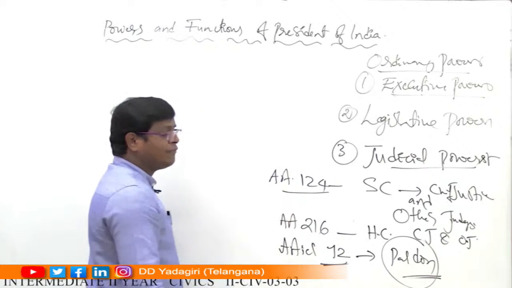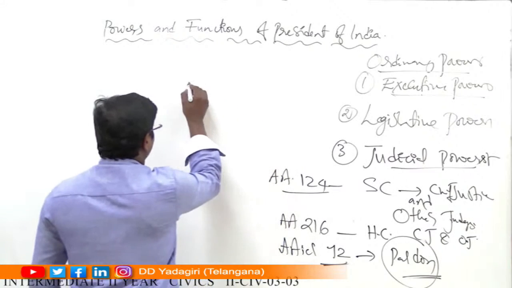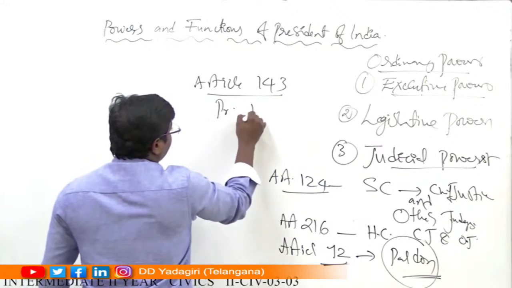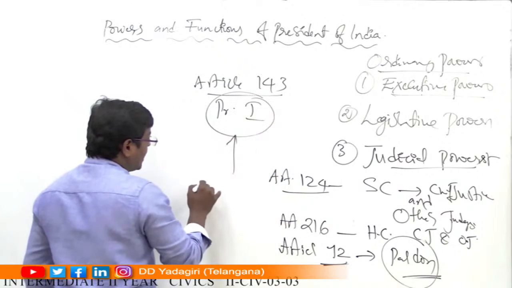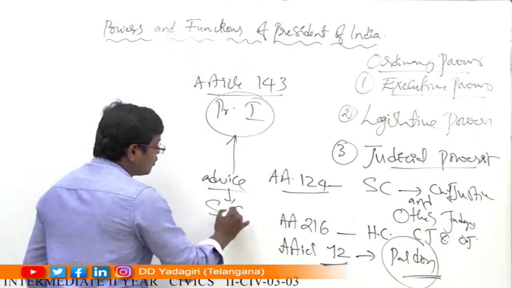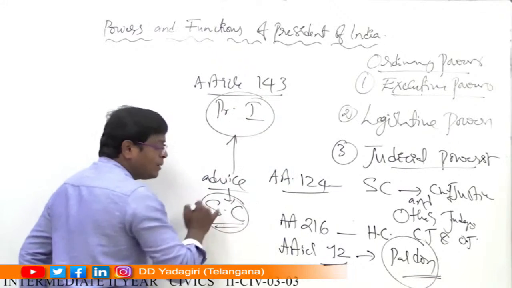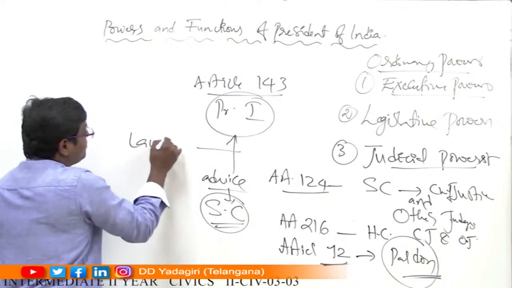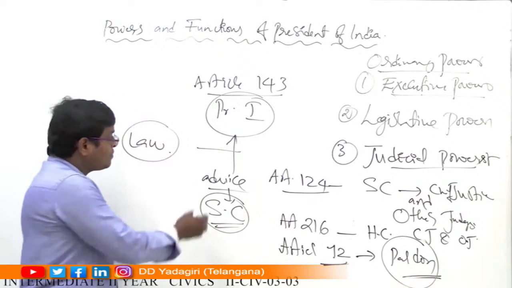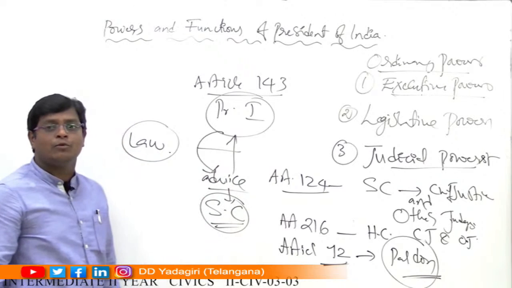And also the President of India has the power to take advice from the Supreme Court of India under Article 143. Article 143 describes that the President of India has the power to take advice from whom? Supreme Court of India, not High Court here. The President can take advice from the Supreme Court on any matter of law. If any doubt arises on any matter of law, he seeks advice. He asks the Supreme Court of India for advice.